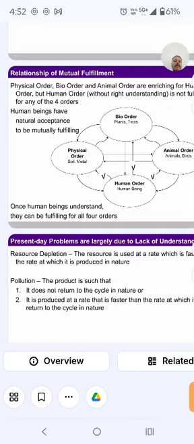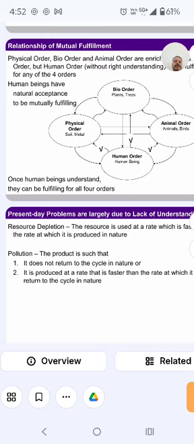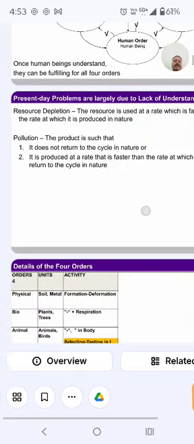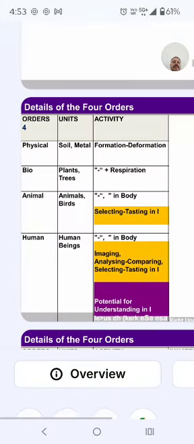The present-day problems are largely due to lack of understanding. Pollution is a product produced at a rate such that it does not return to the cycle in nature, or produced at a rate faster than the rate at which it can return to the cycle of nature. The four orders of nature are the physical order, bio order, animal order and human order.